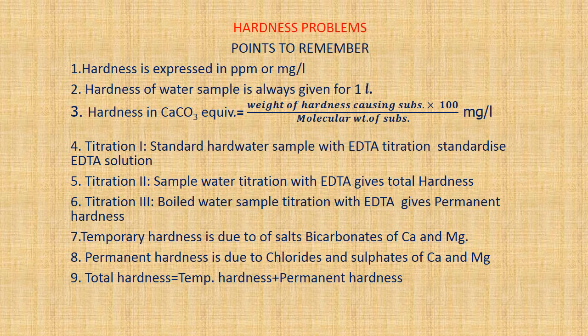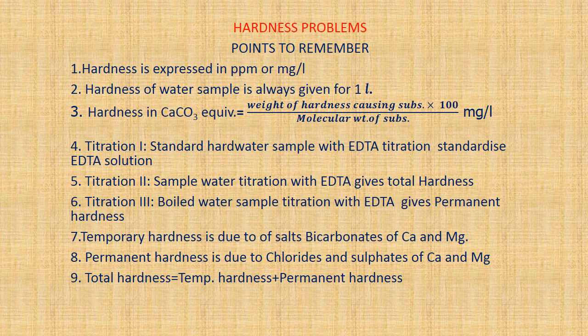Hardness problem. Points to remember before solving the problems. Hardness is generally expressed in the unit ppm or milligram per liter, and other units are degree Clark and degree French. Hardness of a water sample is always given for 1 liter, always expressed as milligram per liter. Hardness in calcium carbonate equivalence is the weight of the hardness causing substance times the molecular weight of calcium carbonate, that is 100, divided by the molecular weight of the substance, expressed in milligram per liter.